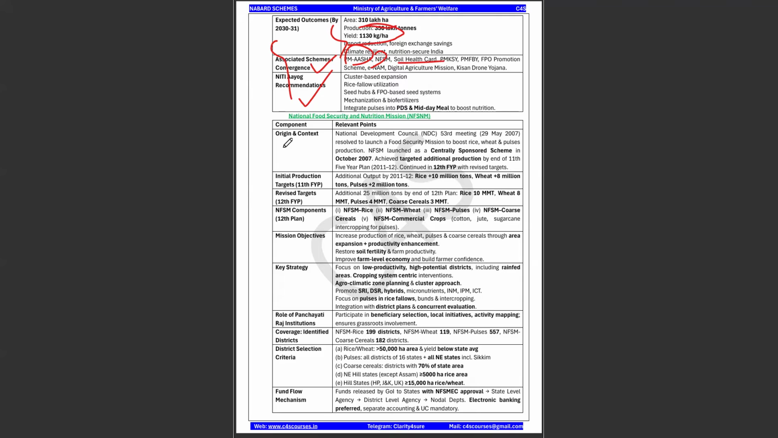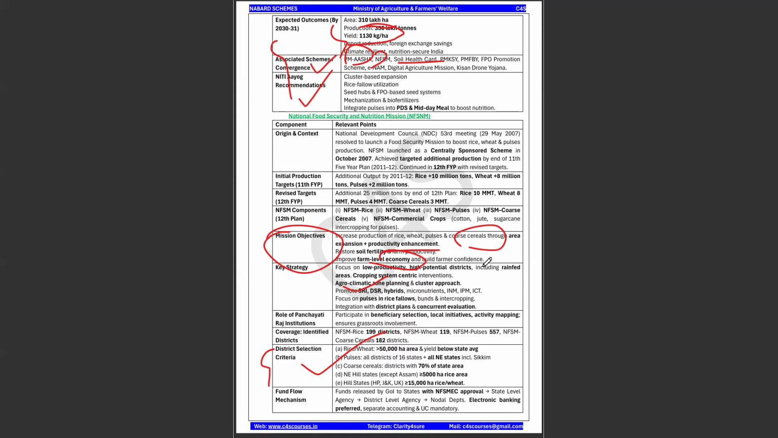Okay. Next comes your National Food Security and Nutrition Mission. See here, the important thing is the objective of this particular scheme. It is to increase the production of rice, wheat, pulses and coarse cereals through area expansion and productivity enhancement, to restore the soil fertility, and to improve the farm level economy and build farmer confidence. Okay. Here, key strategy, we know the low productive, high potential districts, like the aspirational districts also. Agroclimatic zone planning, cluster approach, everything is there. And district selection criteria, these are some of the district selection criteria.